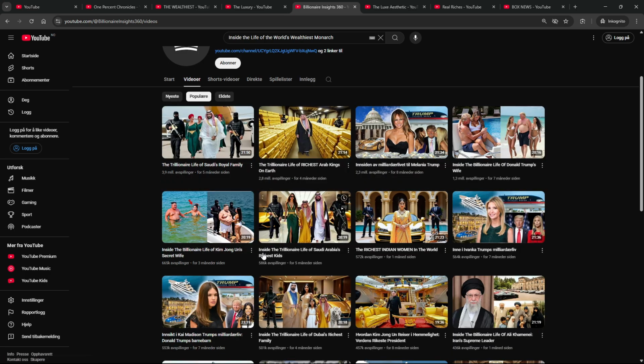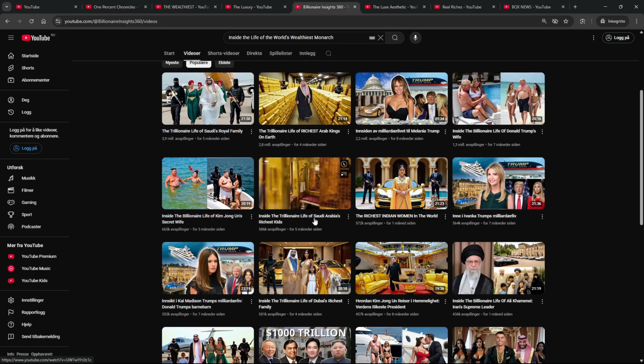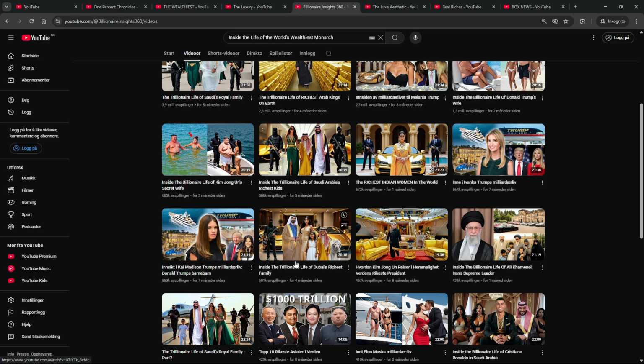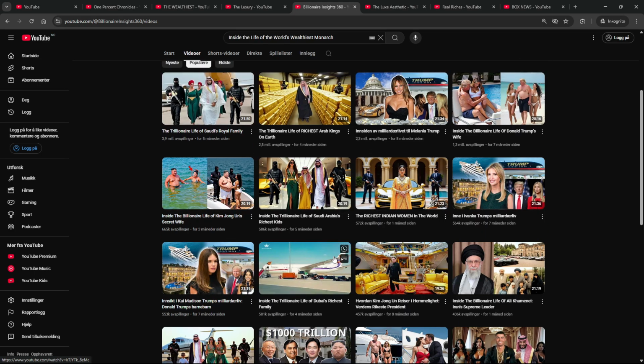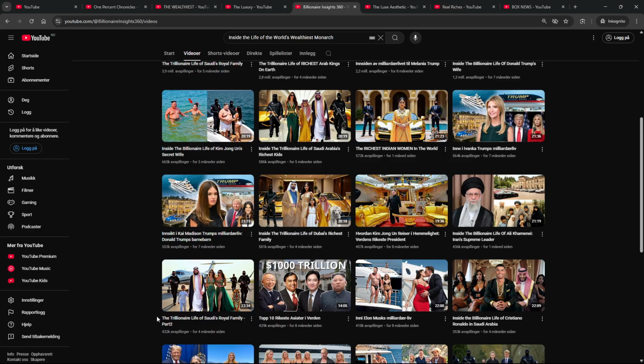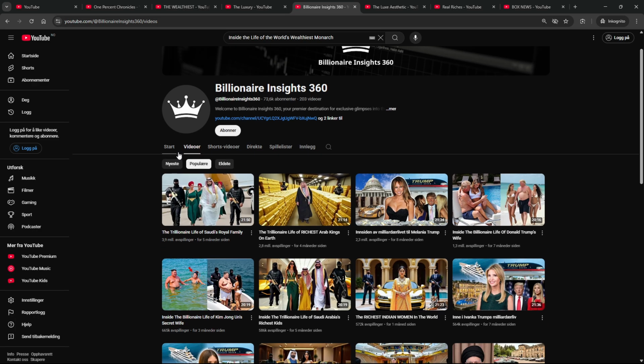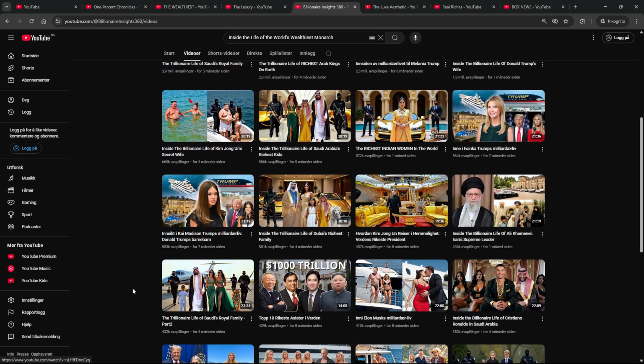And they double down even further down here. They go inside the trillionaire lives of Saudi Arabia's richest kids. So instead of the royal family, it's their kids. And also here, inside the trillionaire life of Dubai's richest family. So instead of Saudi Arabia, it's Dubai. And they even have a part two, just the same video, and they got views.